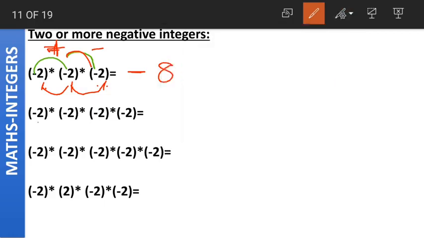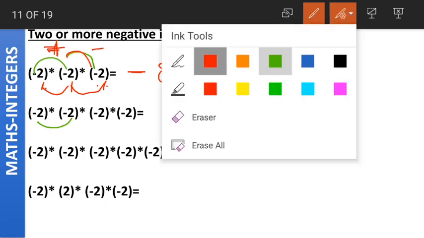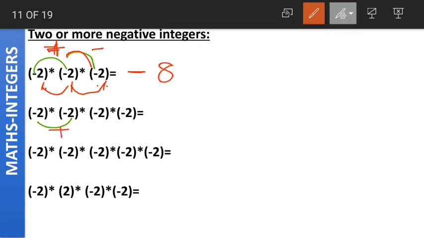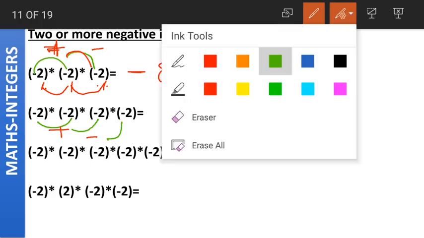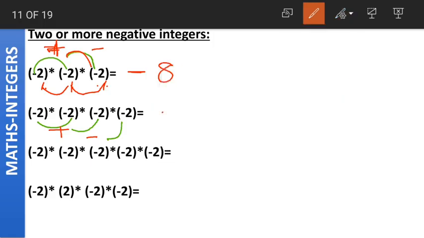Coming to the second one, again minus into minus gives us what? Minus into minus gives us plus. Now this plus into minus gives us what? Plus into minus gives us minus. As both the signs are different, the result is negative. And this minus into minus, sorry, both the signs are same, so the final answer will be positive. Is this clear?